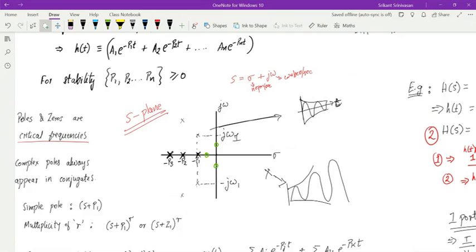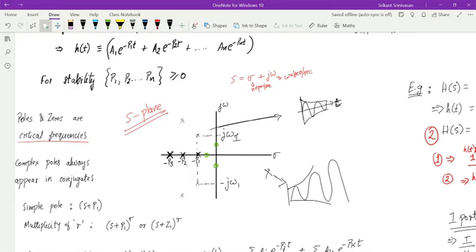Because it is multiplied by time t, so as time increases, the negative power will decrease much faster. Correct. So that means you can say that if I'm having the poles on this real axis, the farther away I'm from the origin, the faster my function is going to decay. So if I have a pole which is close to the origin, then it will not decay very fast. But a pole which is far away from the origin will decay very fast. Okay? Everybody is clear about this?